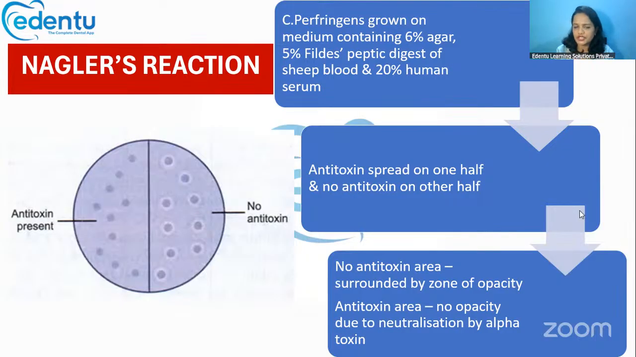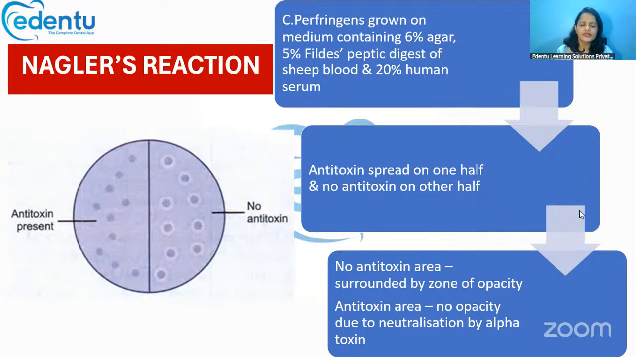All right. Now, regarding Clostridium perfringens, there is an important test used for the rapid detection of this organism, called Nagler's reaction. Okay, so in Nagler's reaction, what we are actually doing is that Clostridium perfringens is allowed to grow on a culture medium that contains agar and the Fildes peptic digest of sheep blood and human serum, 20% human serum also.